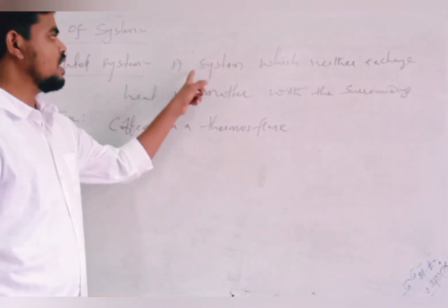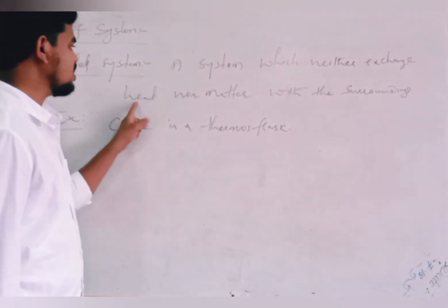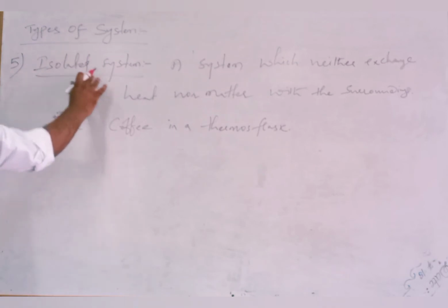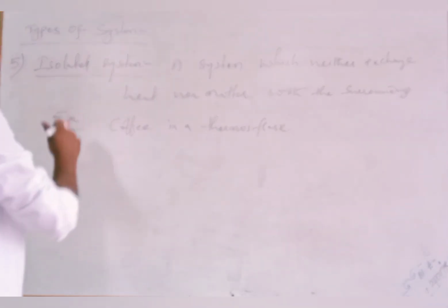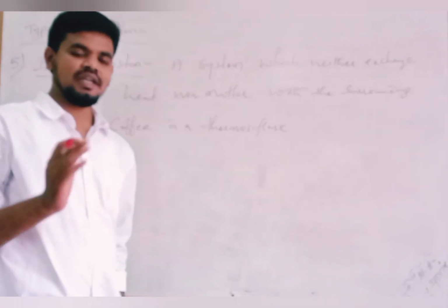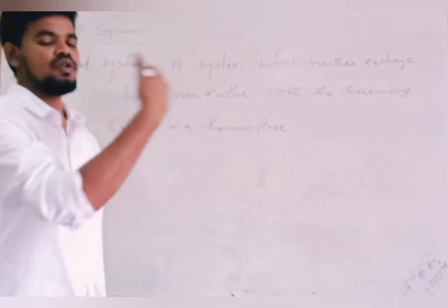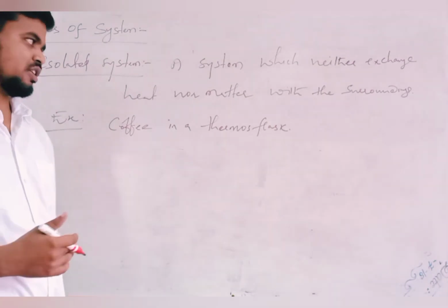In this system, heat energy as well as matter does not exchange with the surroundings, right?